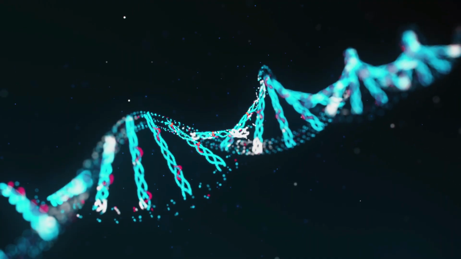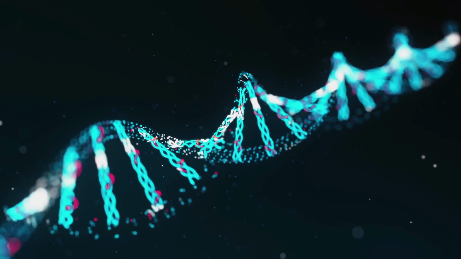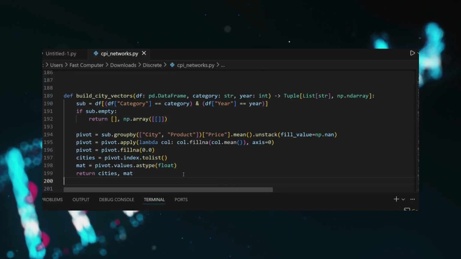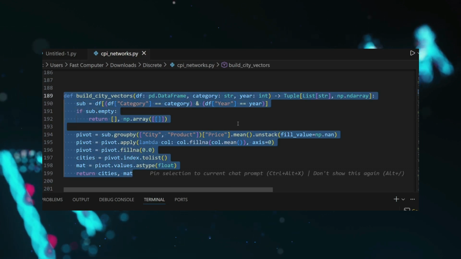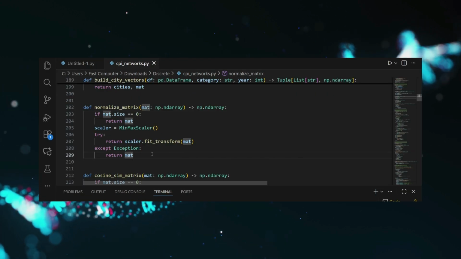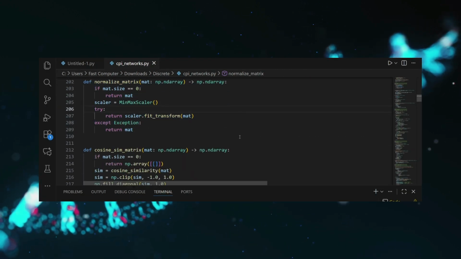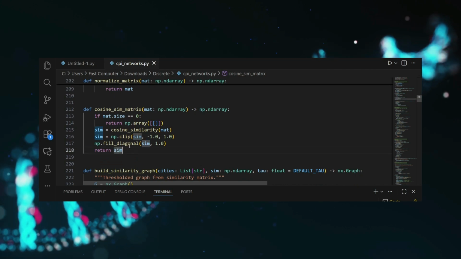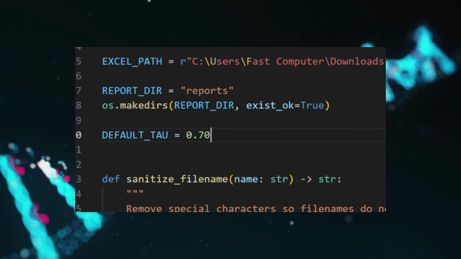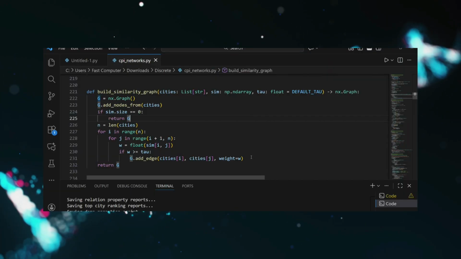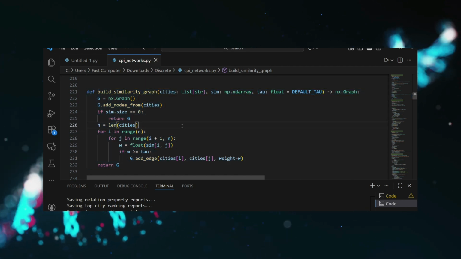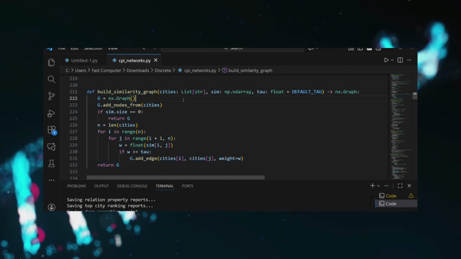Before wrapping up, here's a quick review of how the entire system works behind the scenes. My code begins by converting Pakistan's CPI dataset into structured city product price vectors using pivot tables. These vectors are normalized and passed into a cosine similarity function, which measures how similarly each city behaves in its price patterns. Using a threshold value tau, the code then builds a complete network graph for every category and every year, connecting only those city pairs whose similarity is strong enough.